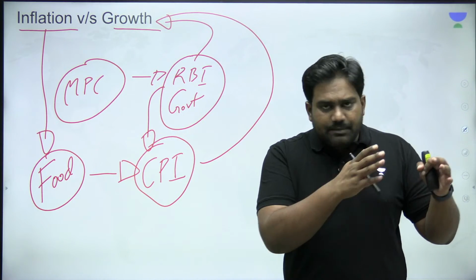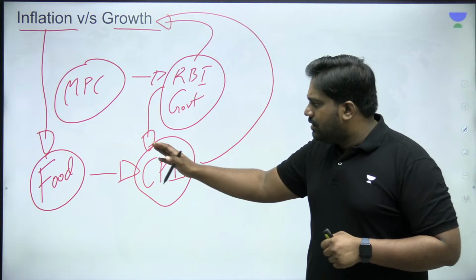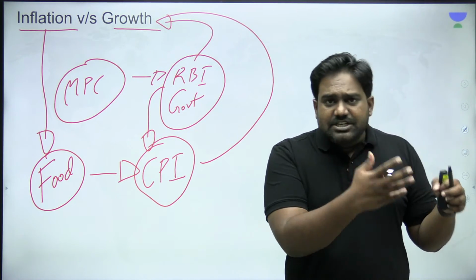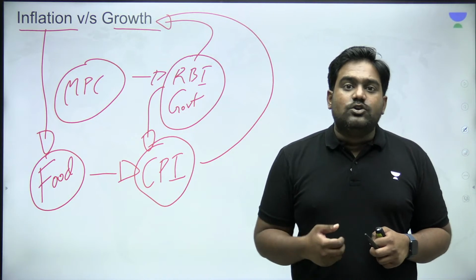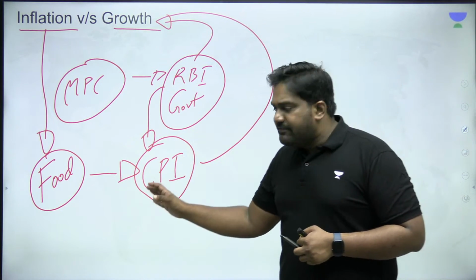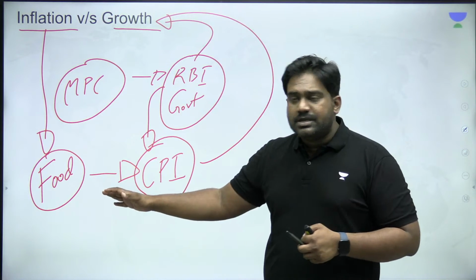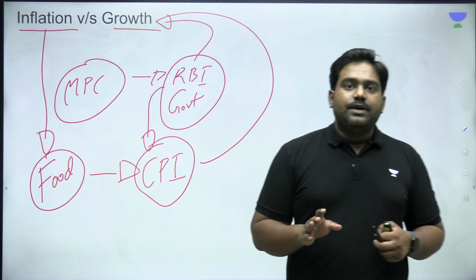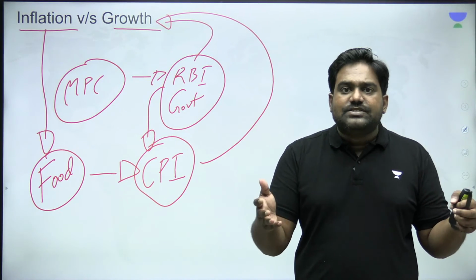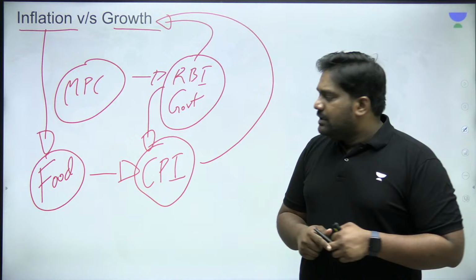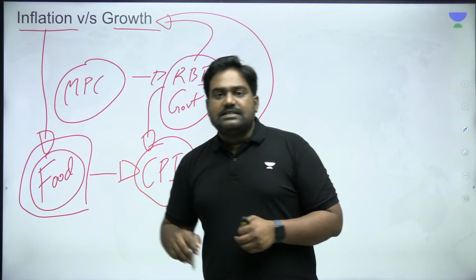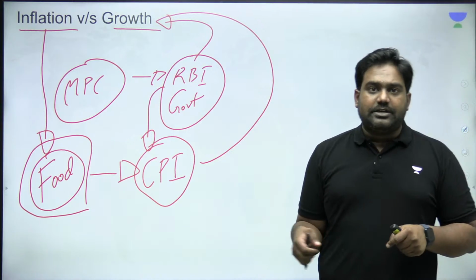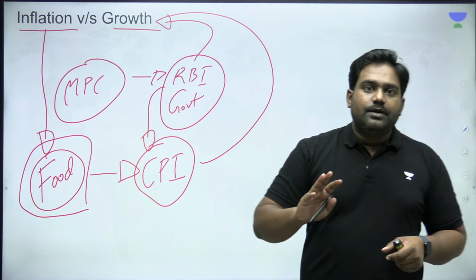If authorities simply focus on growth with no focus on inflation control, even that is extremely dangerous, because any such growth which happens will not be inclusive and sustainable. It will be leaving behind the weaker sections, the poor sections, right? And they won't be able to deal with the burden caused by the price rise. And when there is a broad general price rise across sectors, the impact will be borne by the consumers. So consumption levels will go down, demand will get affected, and again growth will get affected.